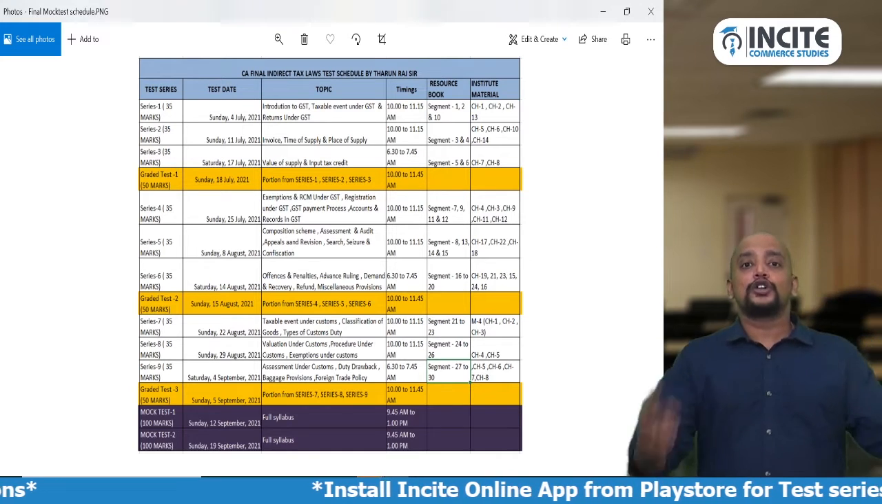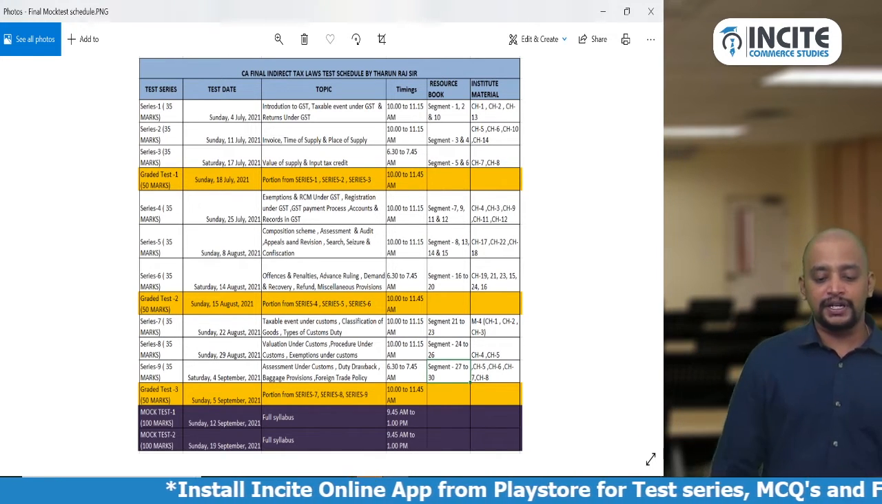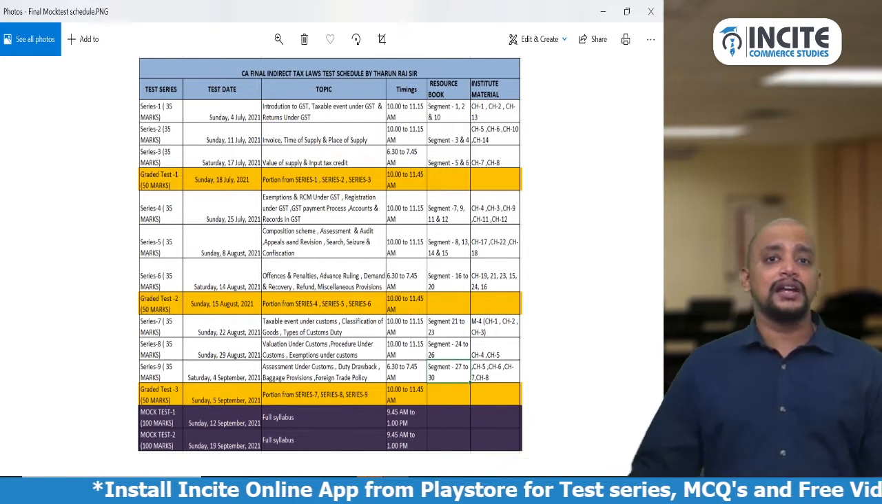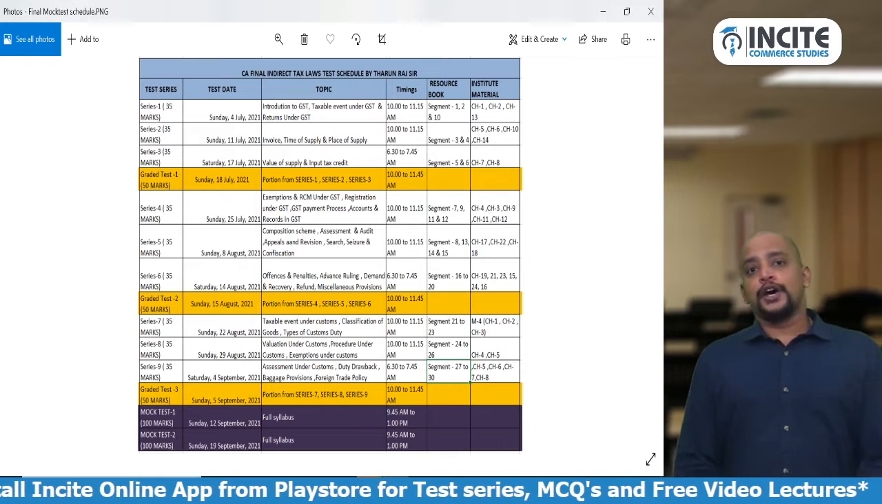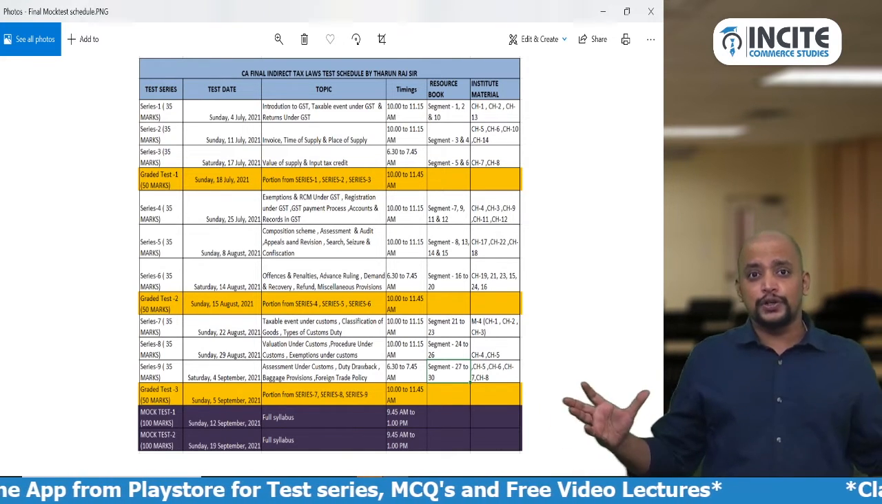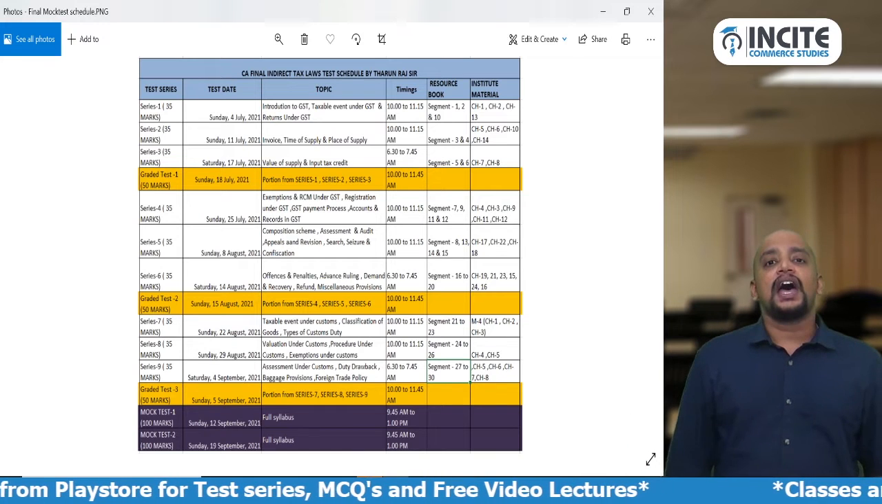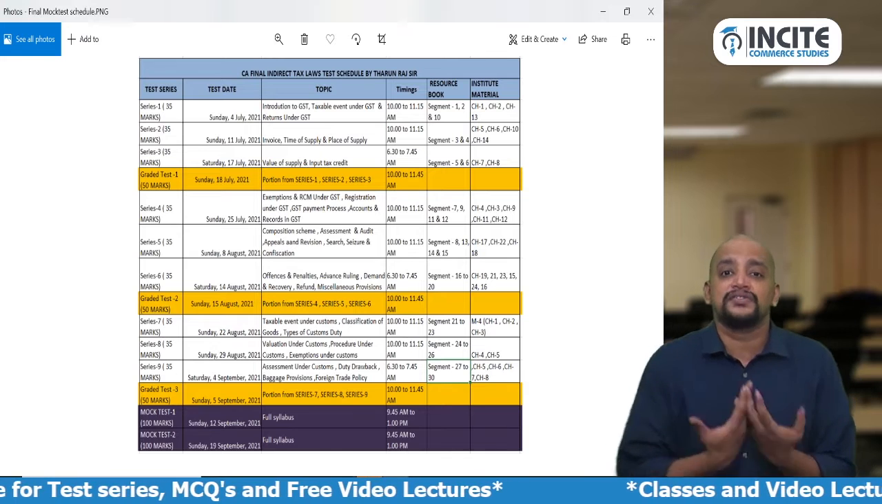And then there are 2 mock tests, 100 marks tests, I am conducting on September 12th and September 19th. So these 2 tests are for 100 marks. Now you decide. If you want to write all the tests, you can write all the tests, and whatever answers you submit will be evaluated and given back to you.